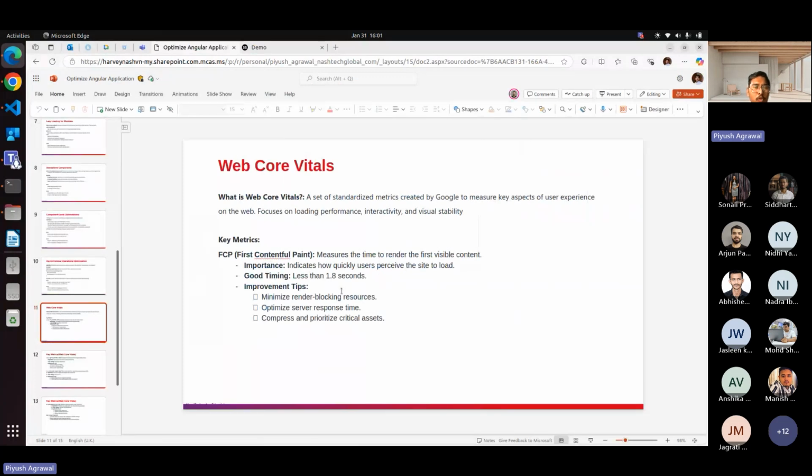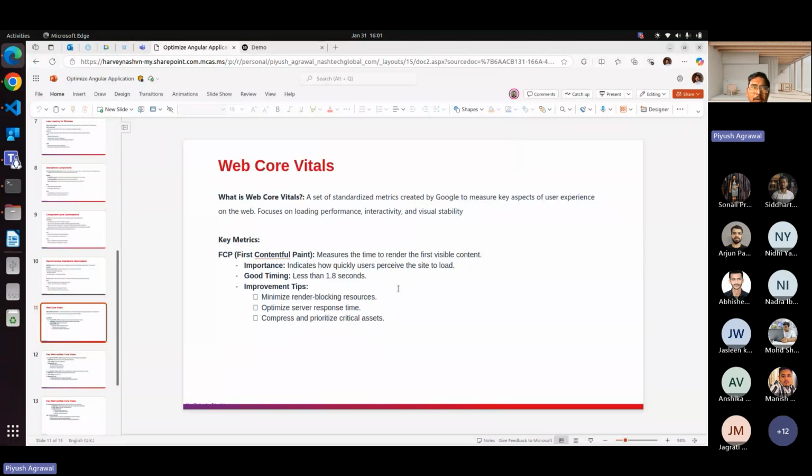So how can we improve the FCP? We can minimize render-blocking resources and optimize server response. If we are using an API, then the API should respond within milliseconds. Compress and prioritize the critical assets.